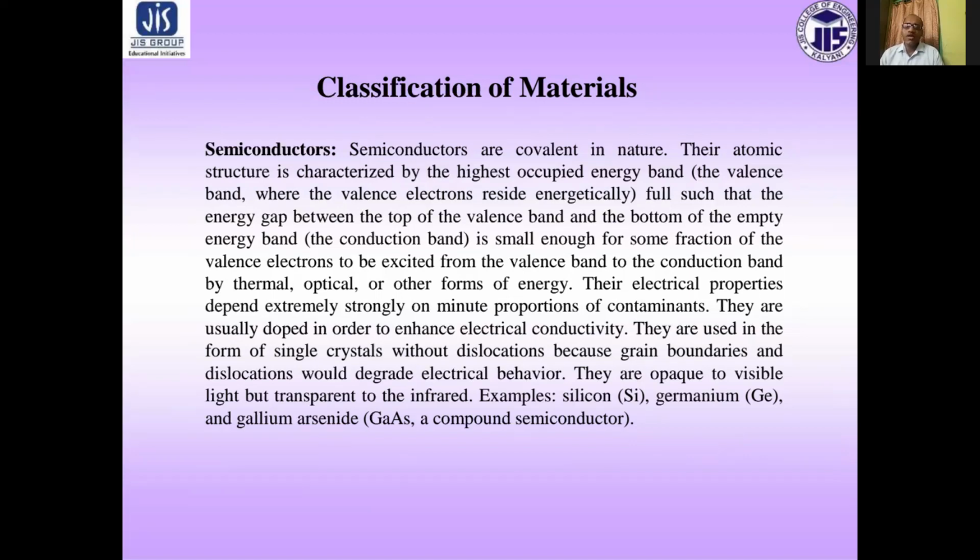Their electrical properties depend extremely strongly on minute proportions of contaminants. They are usually doped in order to enhance electrical conductivity. They are used in the form of single crystals without dislocations because grain boundaries and dislocations would degrade electrical behavior. They are opaque to visible light but transparent to the infrared. Examples: silicon, germanium, and gallium arsenide.